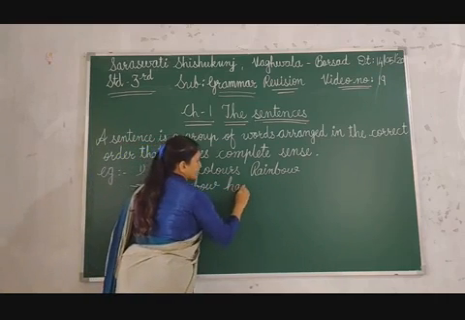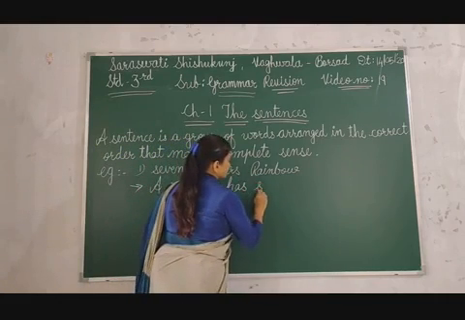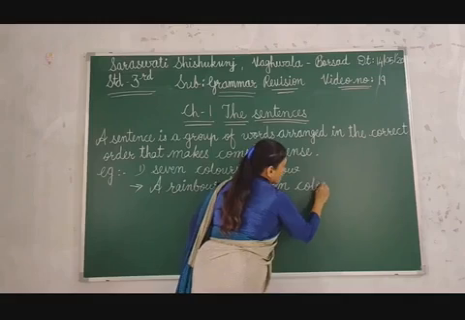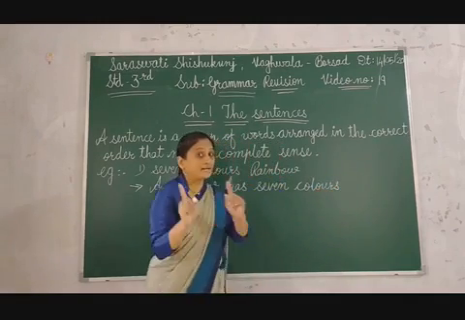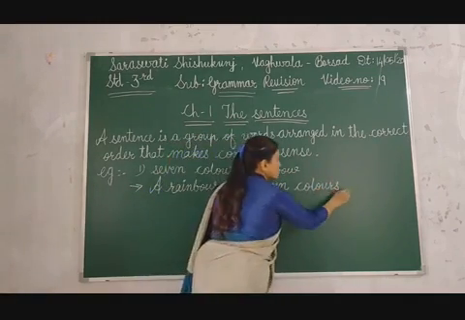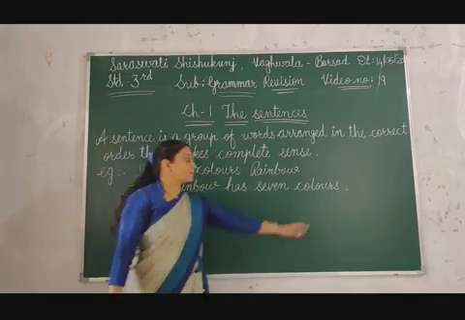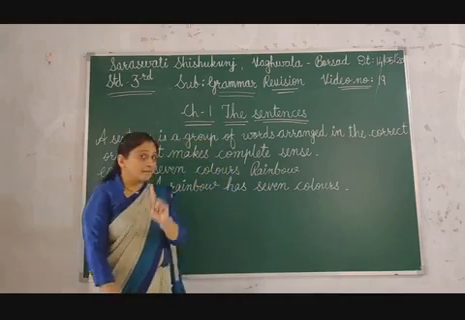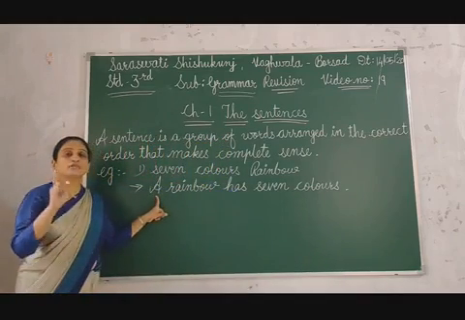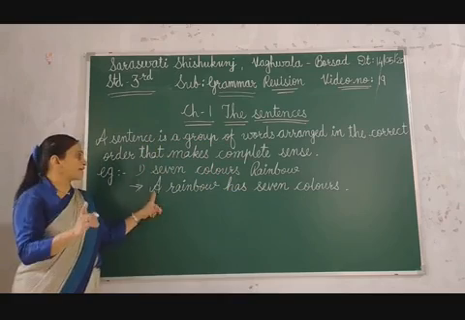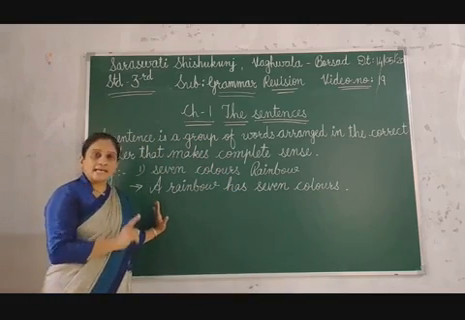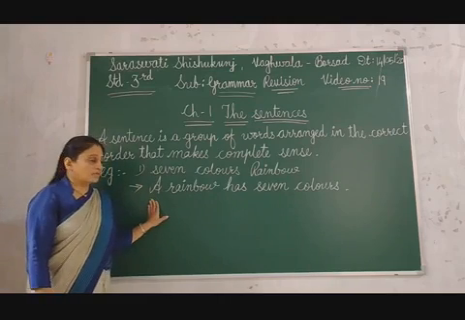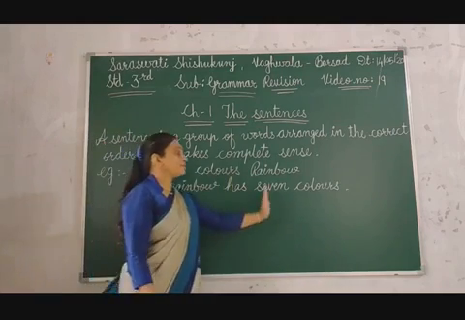A rainbow has 7 colors, and then what do I have to put? Full stop. When I put a full stop, it is the sign of a complete sentence. And remember children, the first letter you have to make capital. Always start the sentence with the first letter, and that first letter should be capital. So, a rainbow has 7 colors.